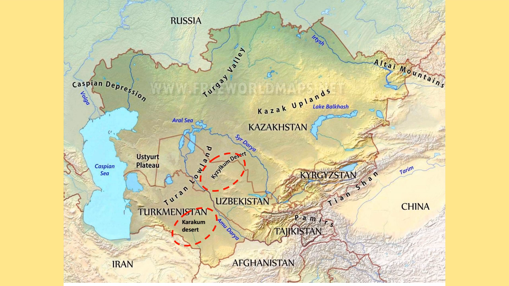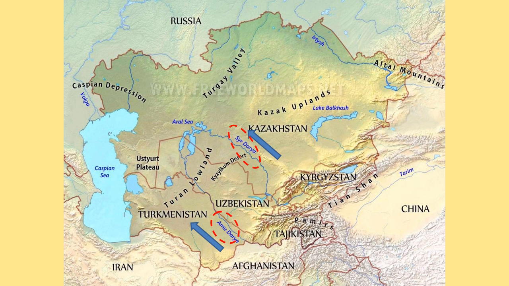As we have already discussed in the initial slide, there are two important deserts, the Karakum and Kyzylkum deserts. One is located in Turkmenistan, and the other one is in between Uzbekistan and Kazakhstan. These are the two important deserts of Central Asia.